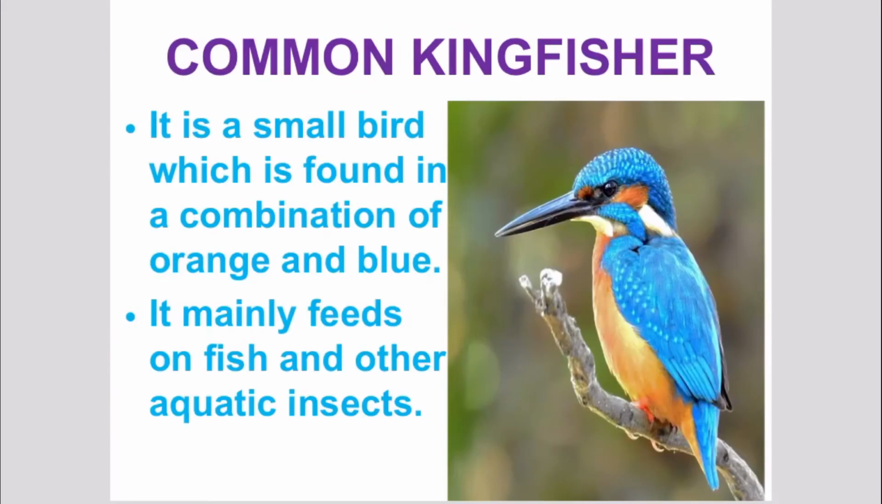Have you ever seen a kingfisher? Kingfisher is a small bird which is found in a combination of orange and blue. It mainly feeds on fish and other aquatic insects. Kingfisher usually lives around streams and other water bodies.